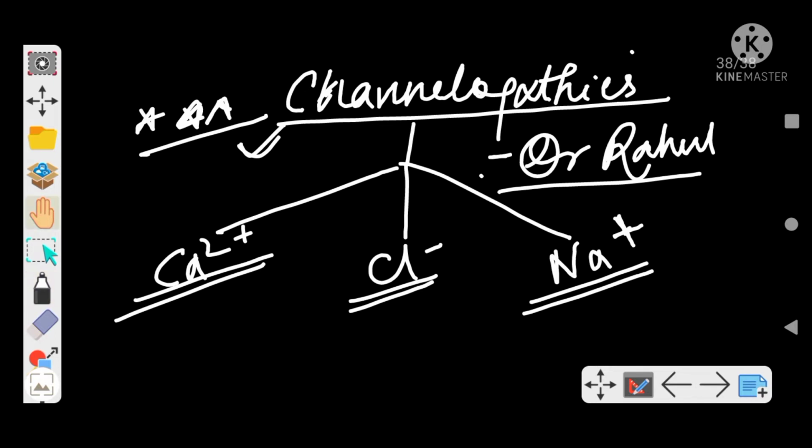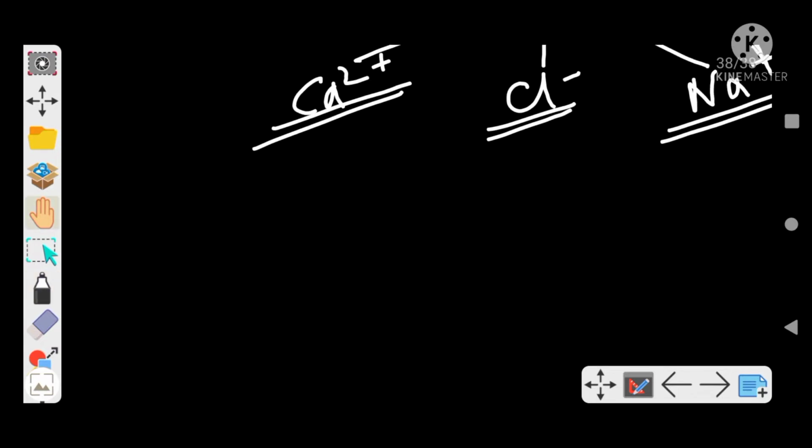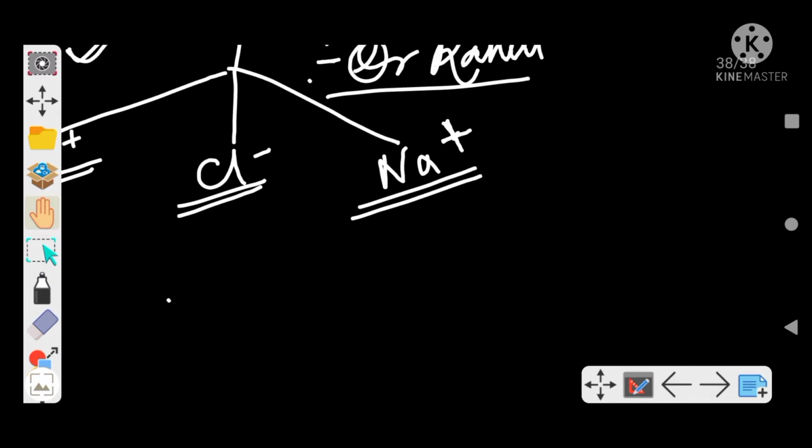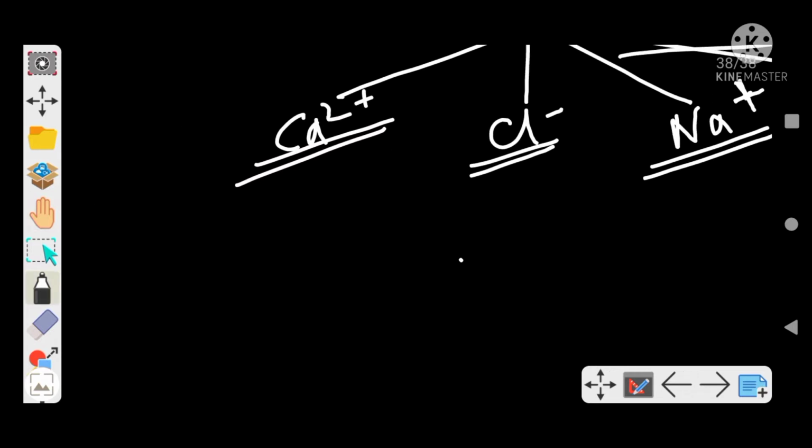So I will show you the type of question you can face from this channelopathies topic. Before that, you can find the classification anywhere, but here I will tell you the mnemonics by which you can remember the channelopathies easily, right? So first I will discuss the classification. We will talk about calcium channelopathies. There is another type as well, potassium channelopathies. So first we will see calcium channelopathies.